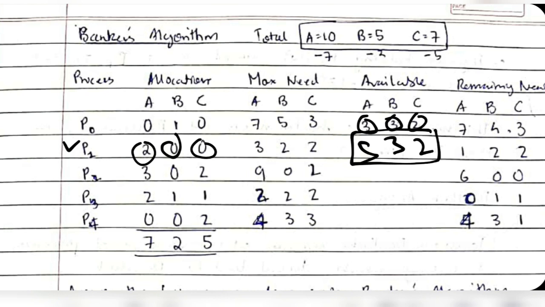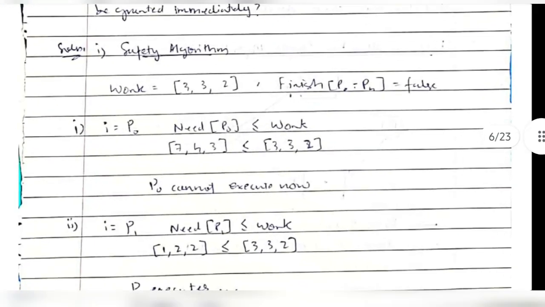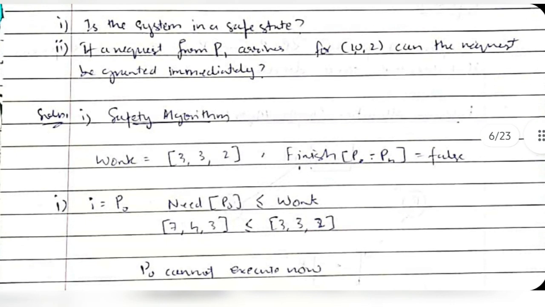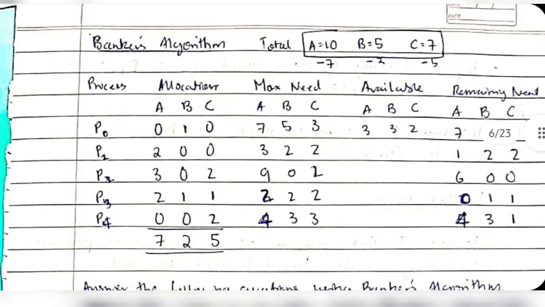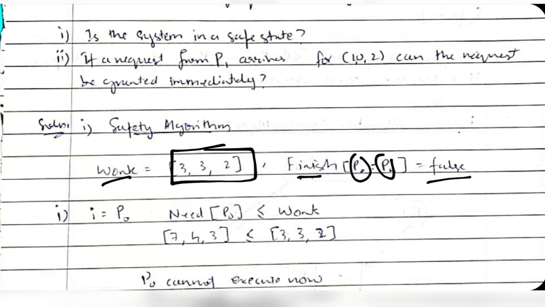Okay, so let's see how to write this in formula form. Okay, see here, firstly we'll be writing work. Work means 332, that is how much is available. Work means available. Okay, don't forget, work means available. How many resources we have, that we are representing by work. Okay, so it's 332, and then we'll initialize P0 to P4 as false, because none of the processes has been completely executed as of now.